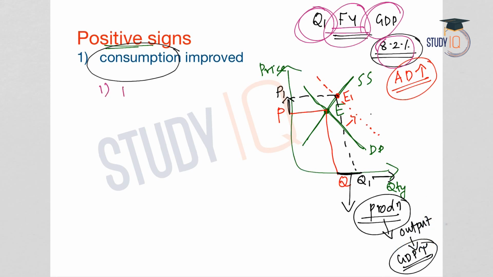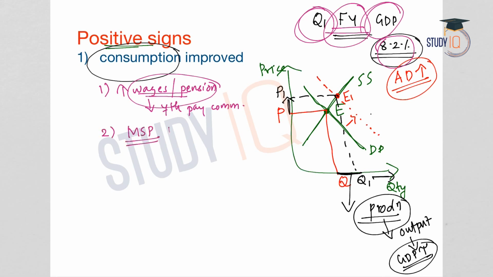One reason was increase in the wages and pension of the government employees, especially after the recommendations of the 7th Pay Commission. The wages and the pensions of the government employees hiked after the implementation of the recommendations of the 7th Pay Commission. And again, the government has increased the minimum support price in the agricultural sector. So this has increased the income of the farmers.